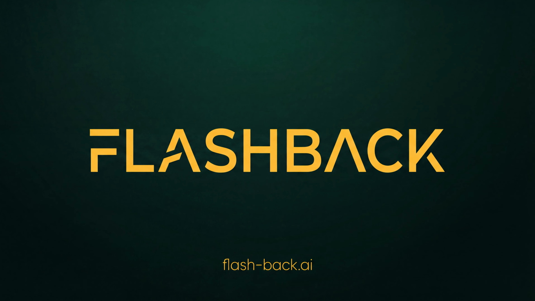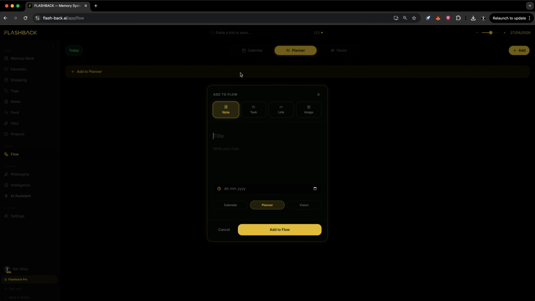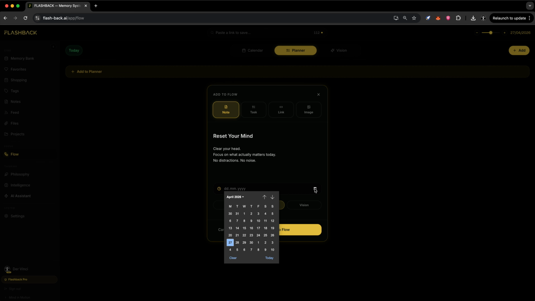There are moments when intention needs direction: ideas, tasks, vision, planned in a fraction of a second, but without a path forward. This is where Flashback changes the process. Adding notes. You add a note to flow, a title, a clear thought. You write it down, select a date, and anchor it in time. You add it to flow.